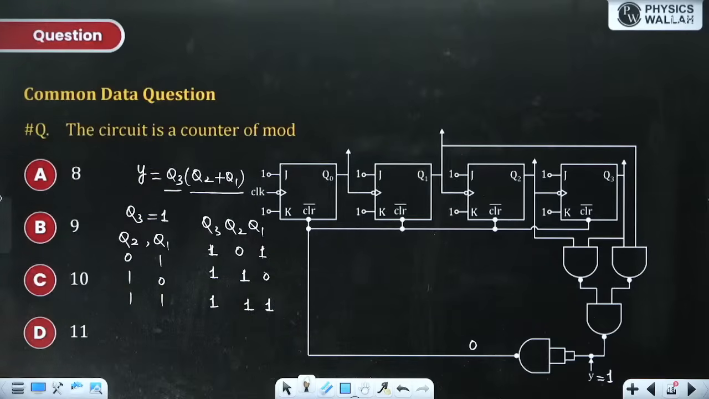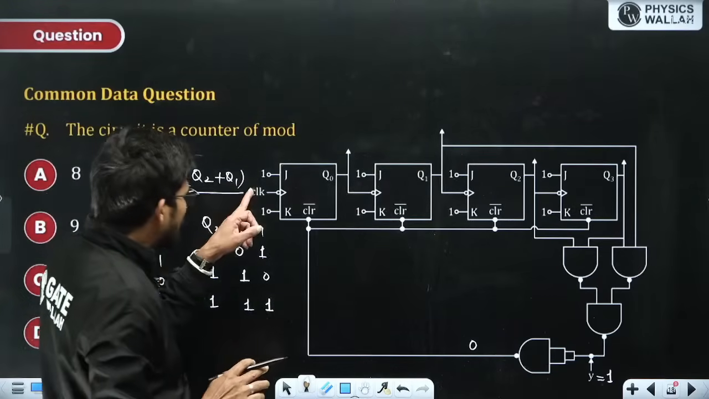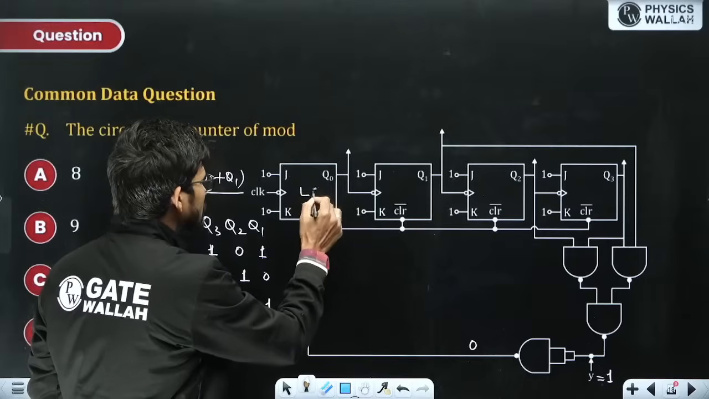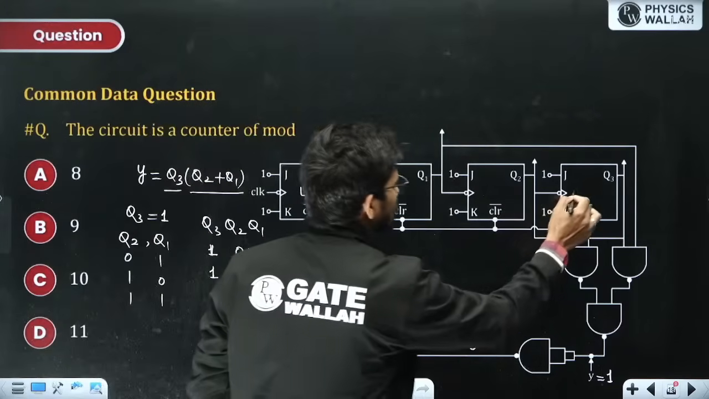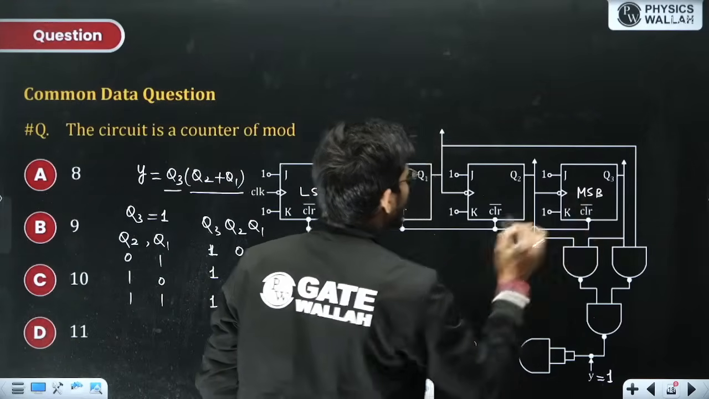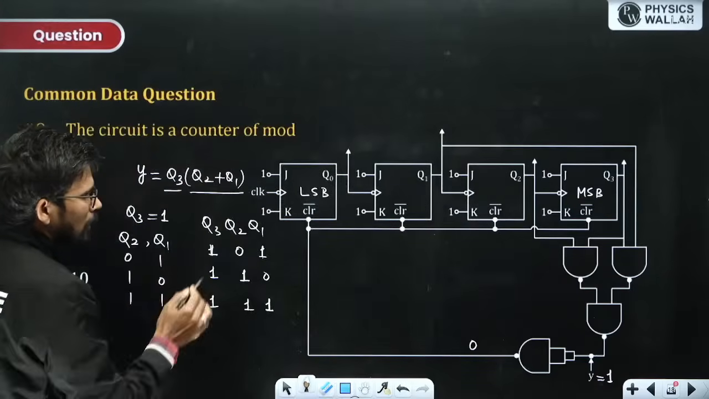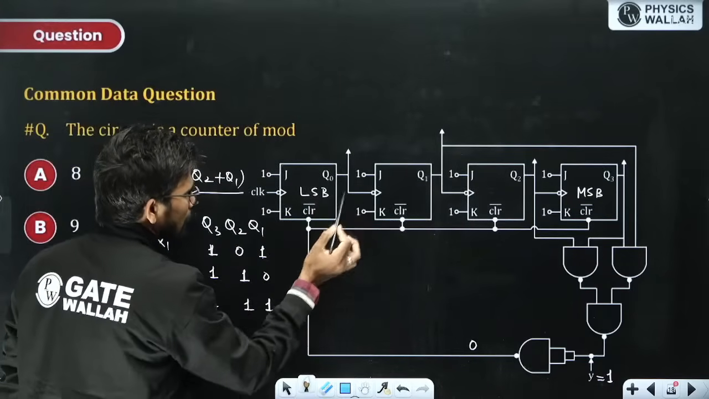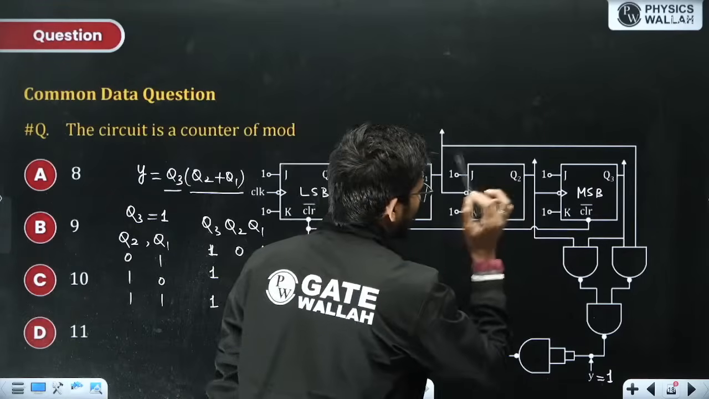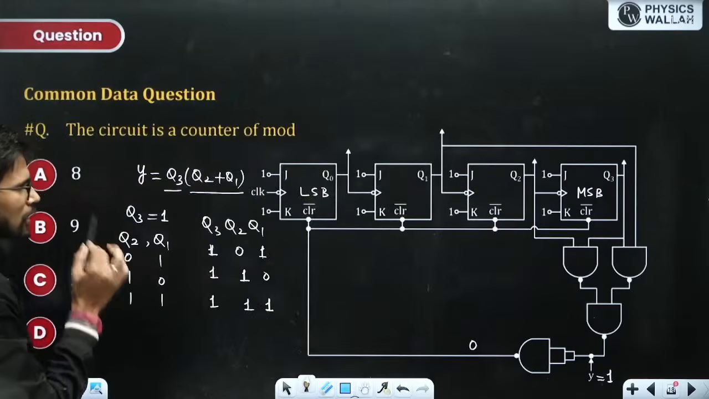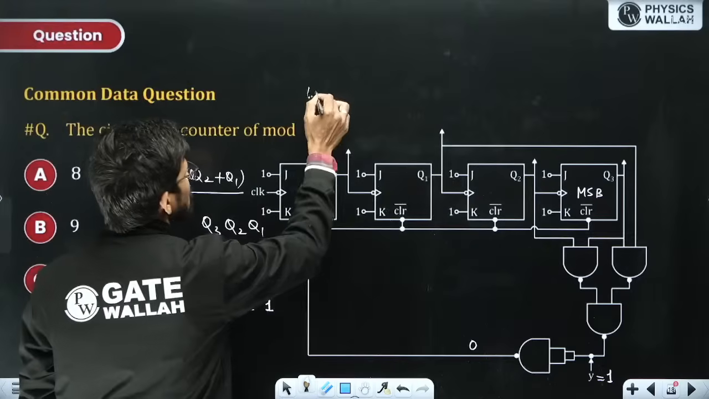Okay. Now here the external clock is directly applied. This is the LSB bit of this asynchronous counter, and this is the MSB bit for sure. Now this is an up counter. Why? Here Q, Q bar, Q, Q bar, Q, Q bar. So every internal connection is in up counter mode. So this is an up counter for sure.